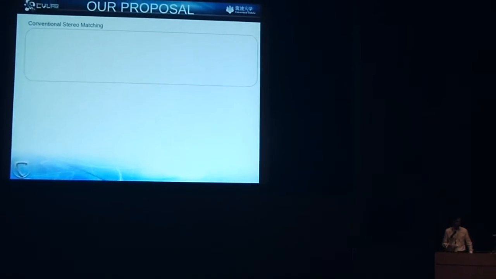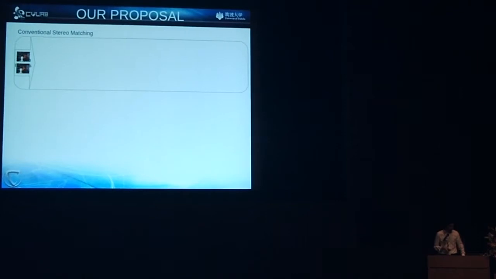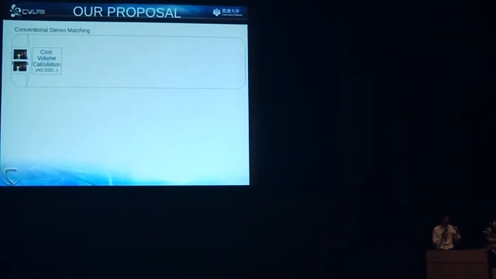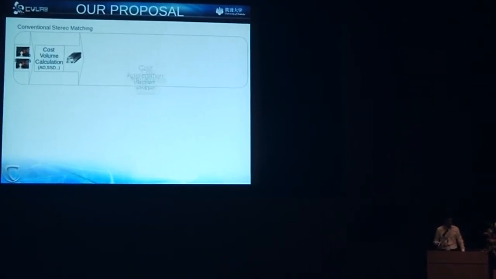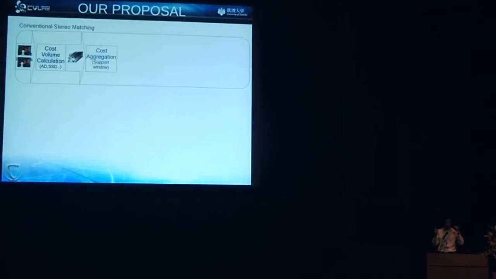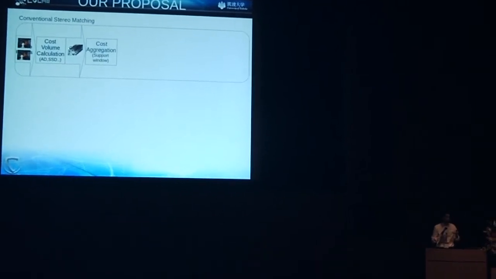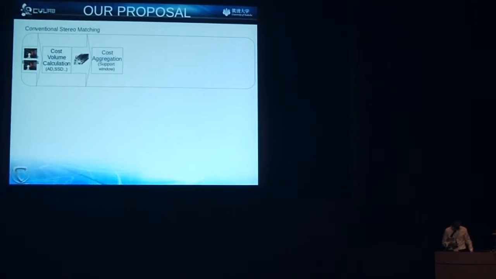So our proposal. First, I will talk a little bit about the conventional stereo matching methods. We get a stereo pair as an input, and then we calculate a cost volume. For each pixel and each disparity possibility, we calculate the matching cost of that point. And with that, we generate this cost volume. Usually having only information from one pixel is not enough, so we gather information from surrounding pixels, so we get the aggregation cost.